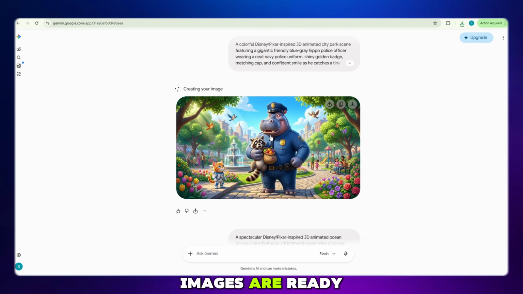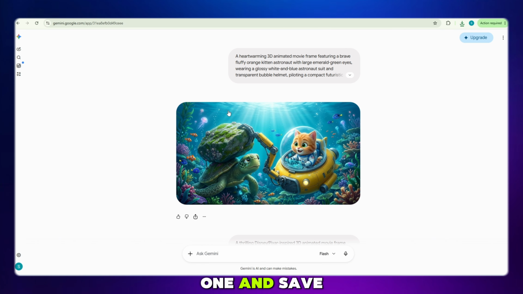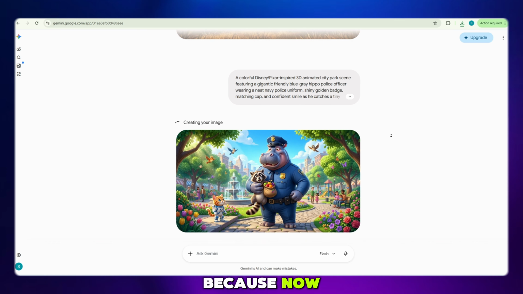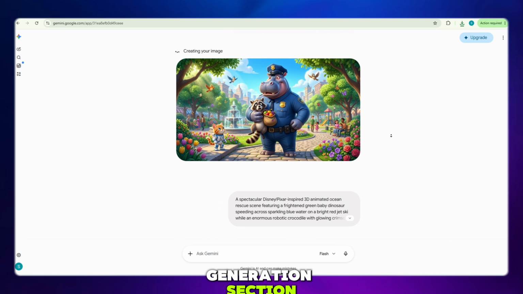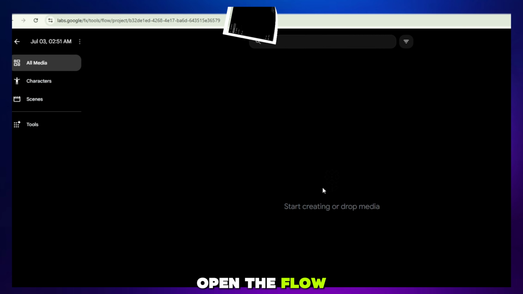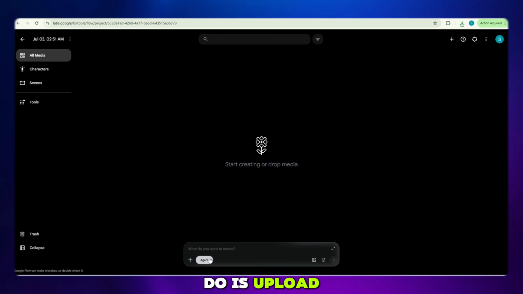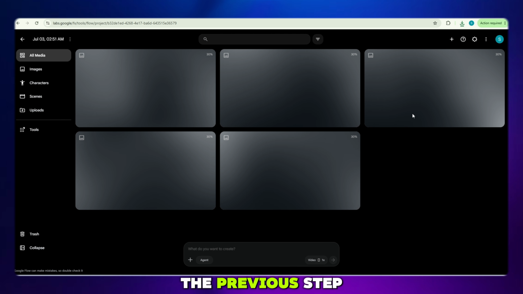Once all the images are ready, simply download each one and save them to your computer. We'll need these images for the next step because now we're moving on to the video generation section. For that, let's open the Flow AI website. Okay, viewers, after opening the Flow AI website, the first thing you need to do is upload all the images you generated in the previous step.